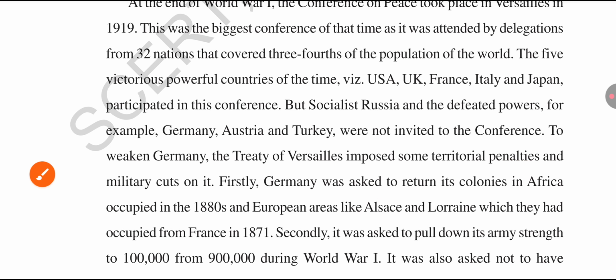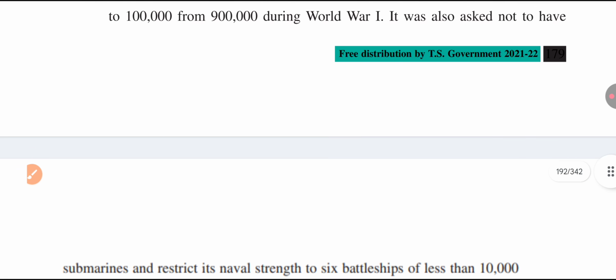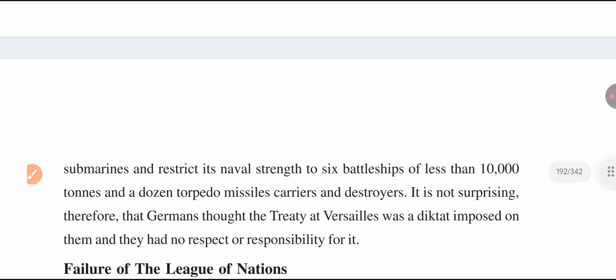Germany also lost its army strength. Germany had a 9 lakh army, but it was pulled down to 1 lakh. So the army was decreased from 9 lakh to how much? 1 lakh. Germany lost which places? Alsace and Lorraine. Germany also lost its colonies in which continent? Africa.